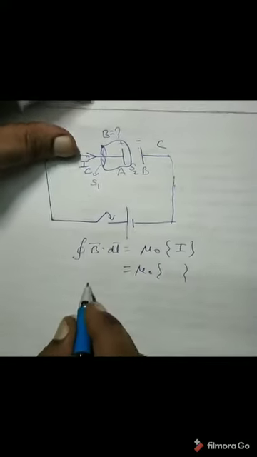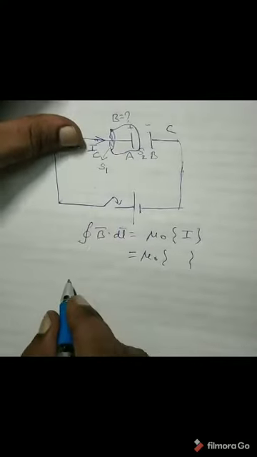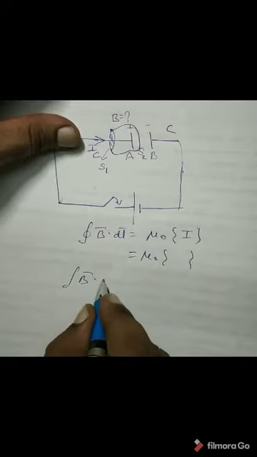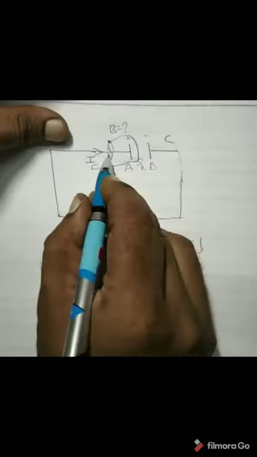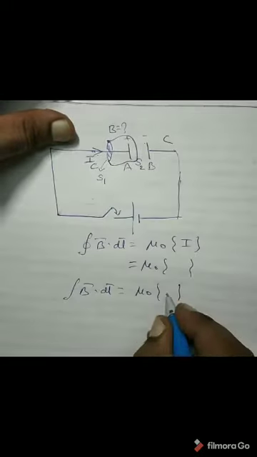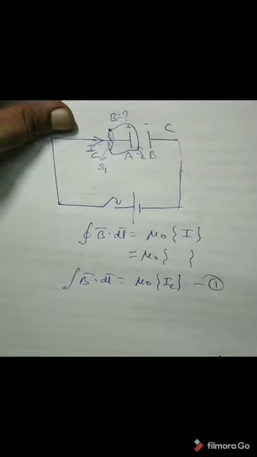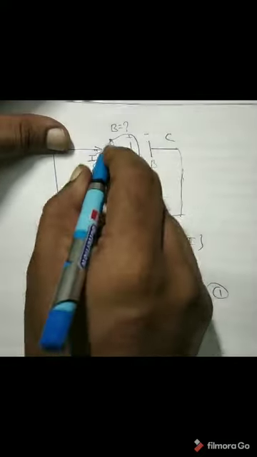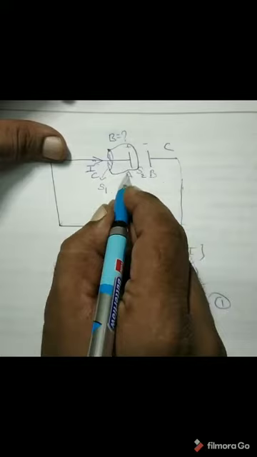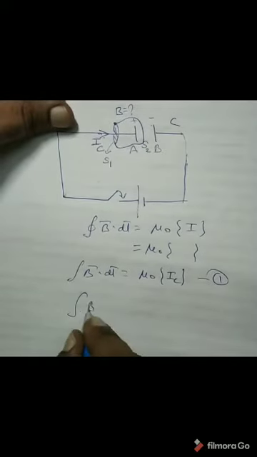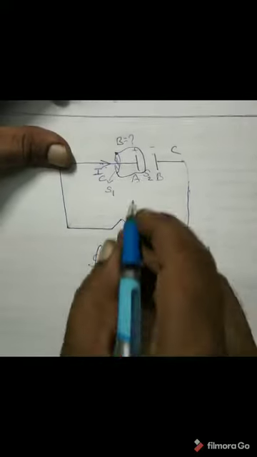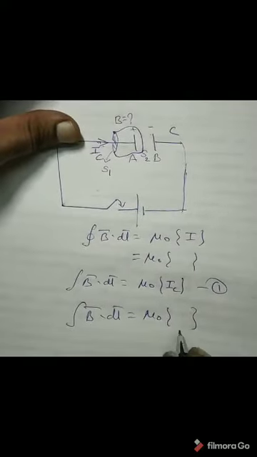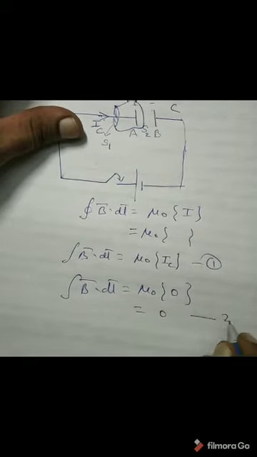Now if we consider surface S1, this equation becomes integral B bar dot dl bar equal to mu 0 into IC, because through surface S1 the wire is really passing, which carries current IC. So this is equation 1. Now for the same Amperian loop, but with surface S2 considered, integral B bar dot dl bar must be equal to mu 0 into the current through S2. Since no wire is there, no current is there, so in place of current we put 0. So this is equation 2.